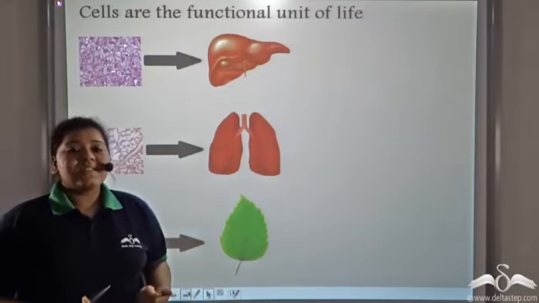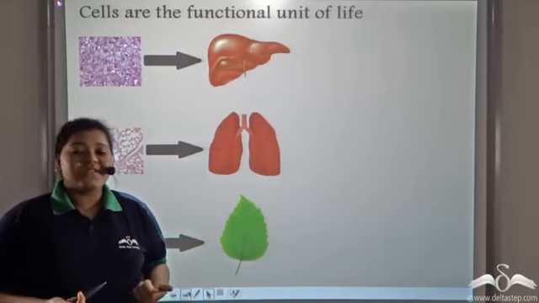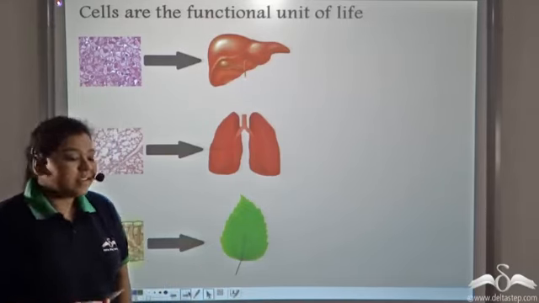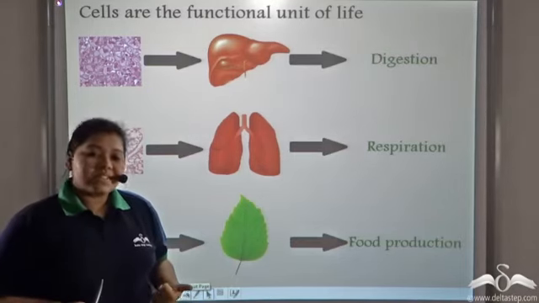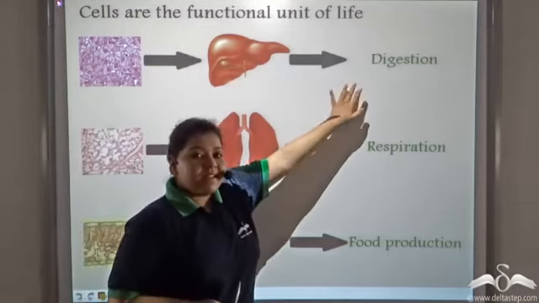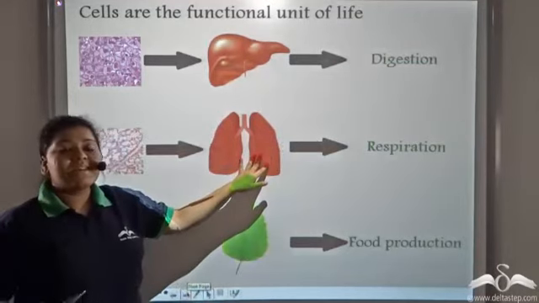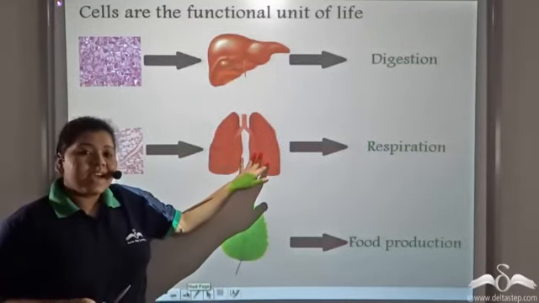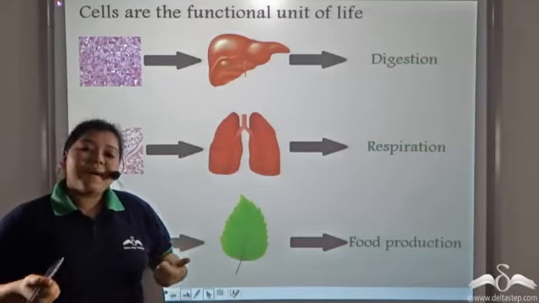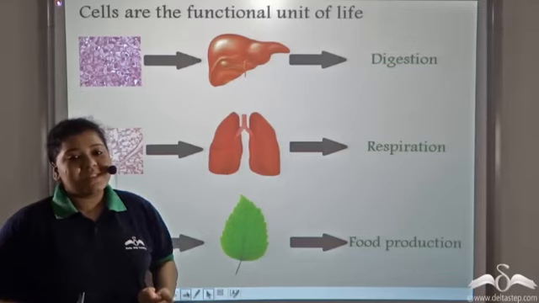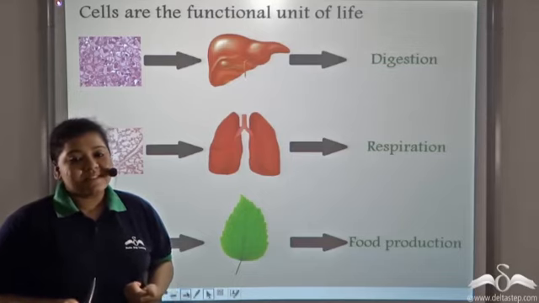Now, these organs perform specialized functions in the body. Like, the liver helps us with our digestion, the lungs help us in respiration, and the leaves are helping the plants to manufacture food by the process of photosynthesis.